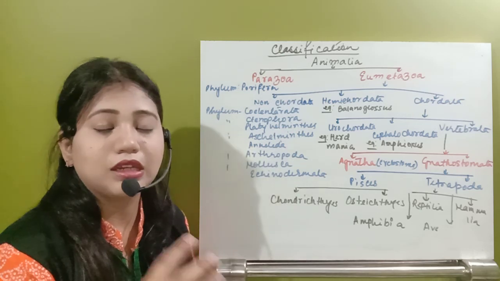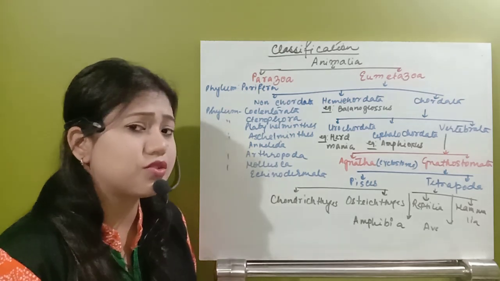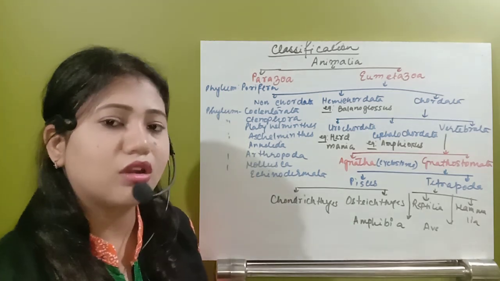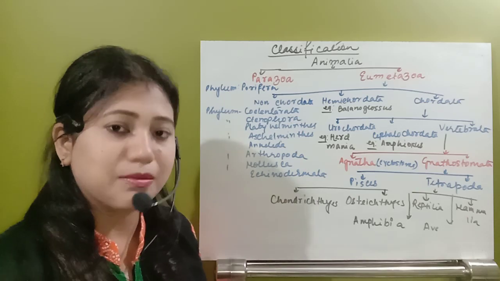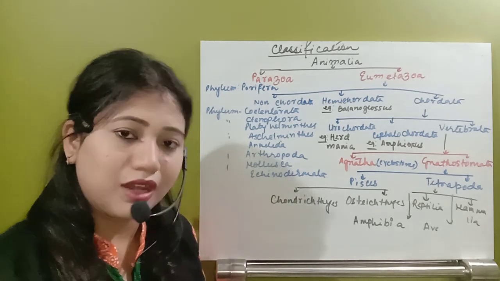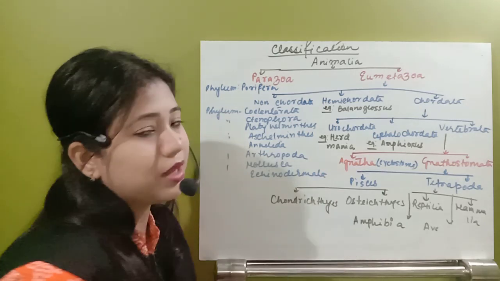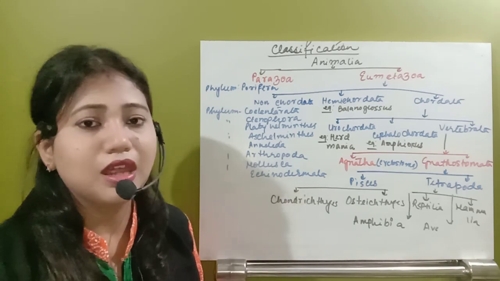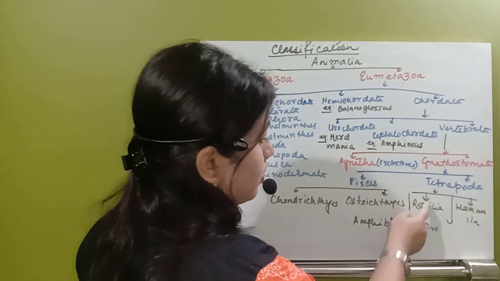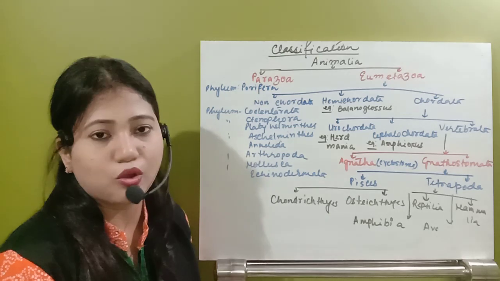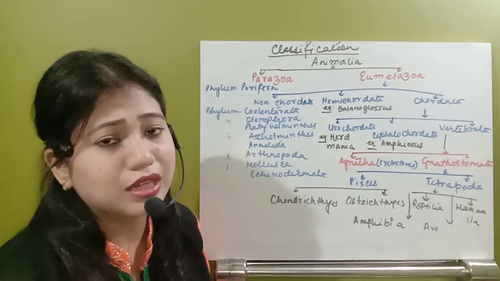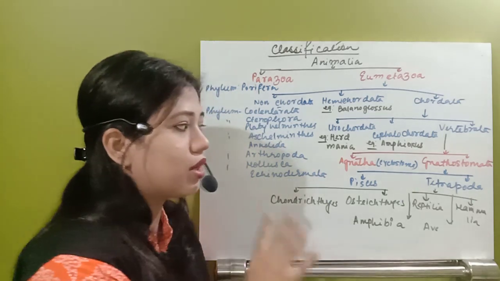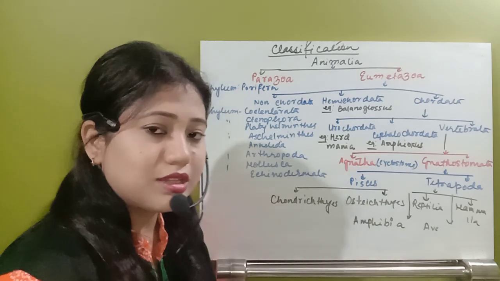Does not matter that in case of some of the organisms, maybe you are not able to see the four legs. Yes, modification had occurred, maybe some adaptation had occurred. They may sometimes lack two legs, or sometimes they will have four legs. So in case of amphibia, we will see in case of frogs, they will have four limbs, the upper limbs and then the hind limbs. Next one, in case of reptiles, reptiles also have four legs like crocodile, you can see. But what is happening in case of the snakes? Snakes do not have the legs. So they are also belonging to the same tetrapoda. So these are the reptiles.